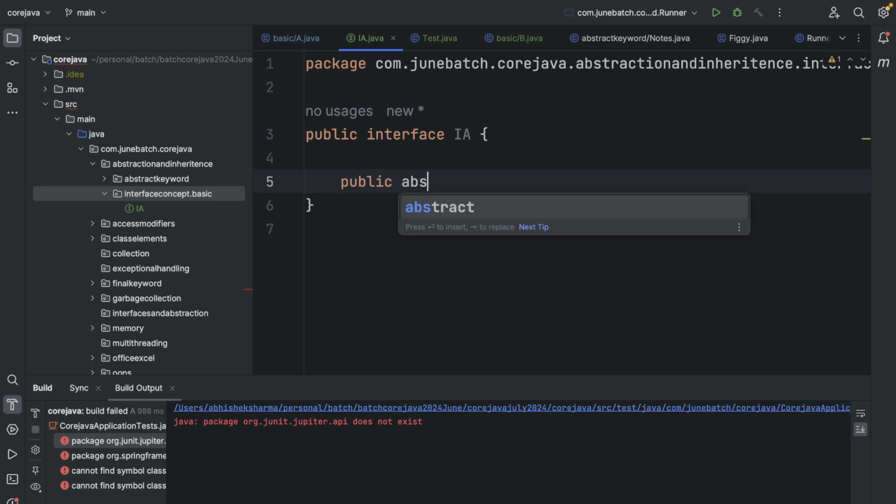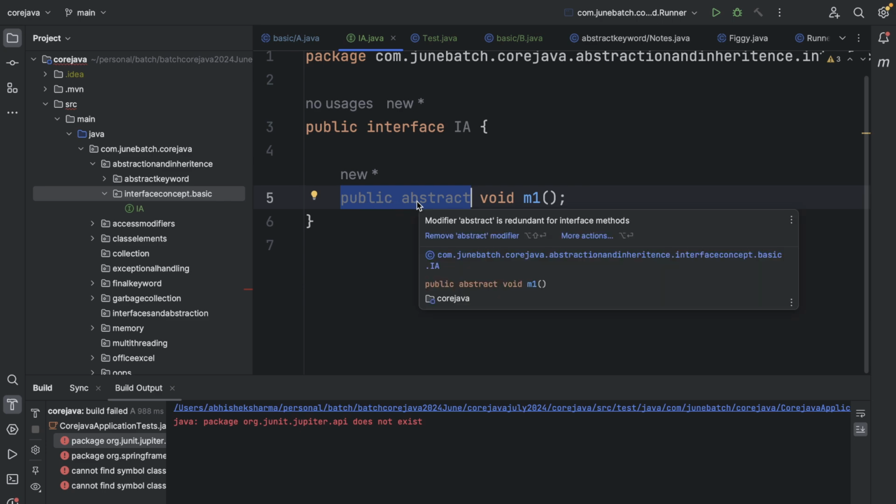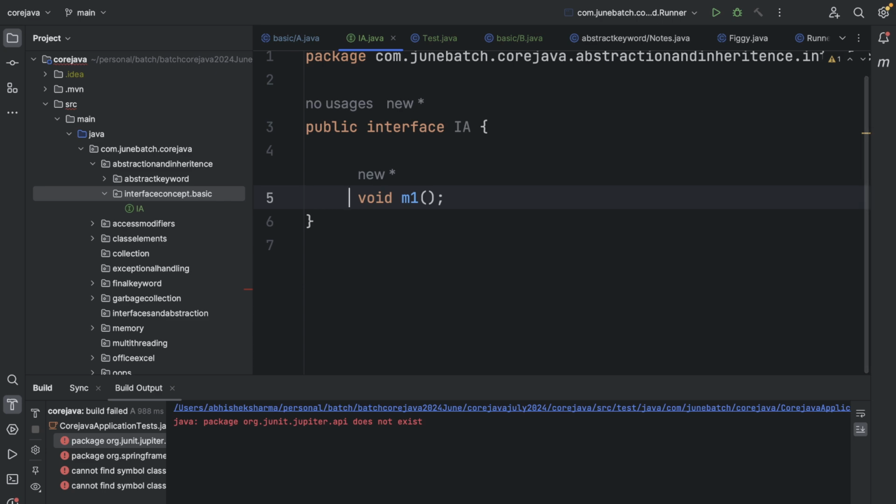If I write public abstract void m1, earlier interfaces were used to make sure that all methods in the interface would be only abstract methods. That's why you will see this grayed out. Whether I write public abstract or not, it won't matter, because the compiler will add public abstract.